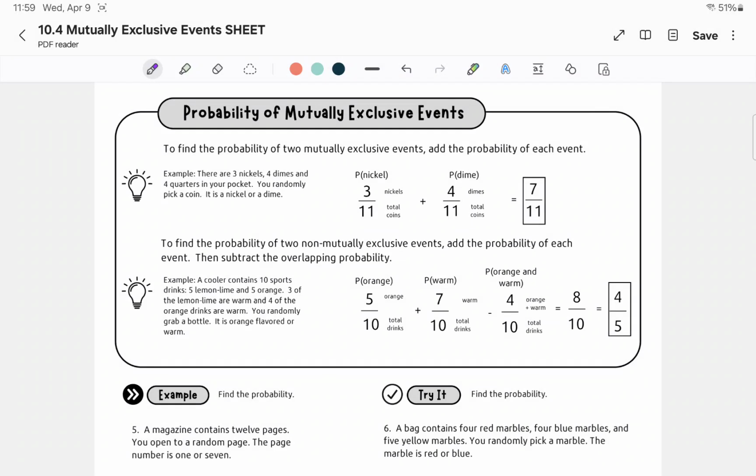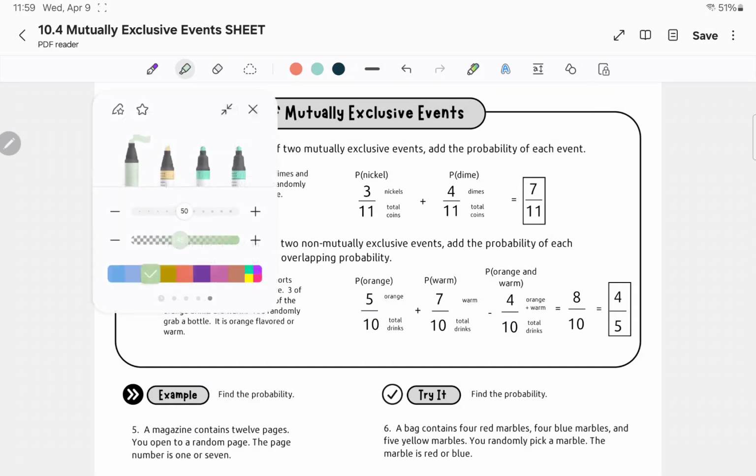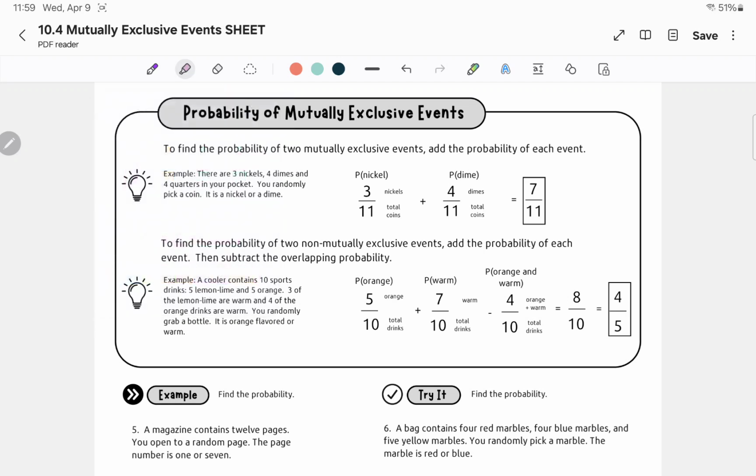So when we have two mutually exclusive events, we're going to simply add the probability. Pretty simple. Just to clarify, in the last lesson we multiplied because there was always more than one event. In this case, it says you just randomly pick a coin. That's one event. So in terms of one event, we're not multiplying anything. We're just adding the different options because it's one event. You only multiply when there's more than one event, okay?